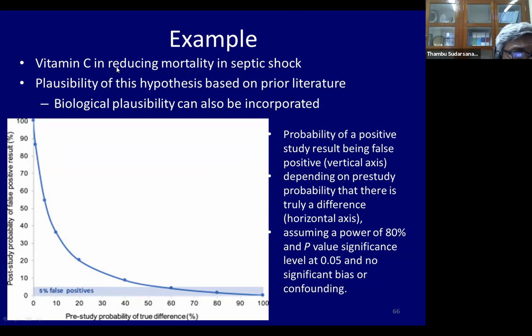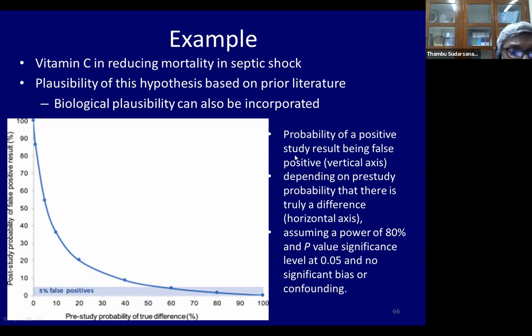So this is vitamin C in reducing mortality in septic shock. The plausibility of this hypothesis, based on prior literature, the biological plausibility, can be incorporated. So where do you get this biological plausibility? You must meet a group of experts. Look at the case control studies or cohort studies or other observational data. What is the pre-test probability that this is likely to be true? Based on this, we can come to a post-test probability.